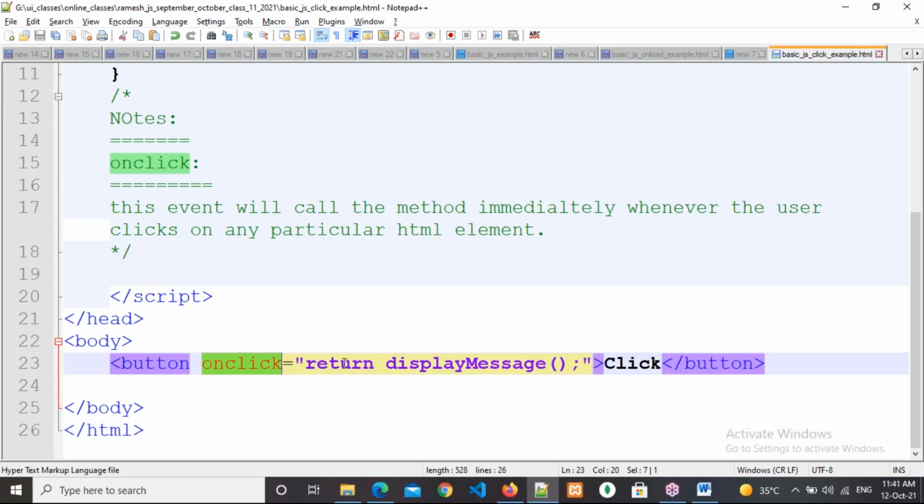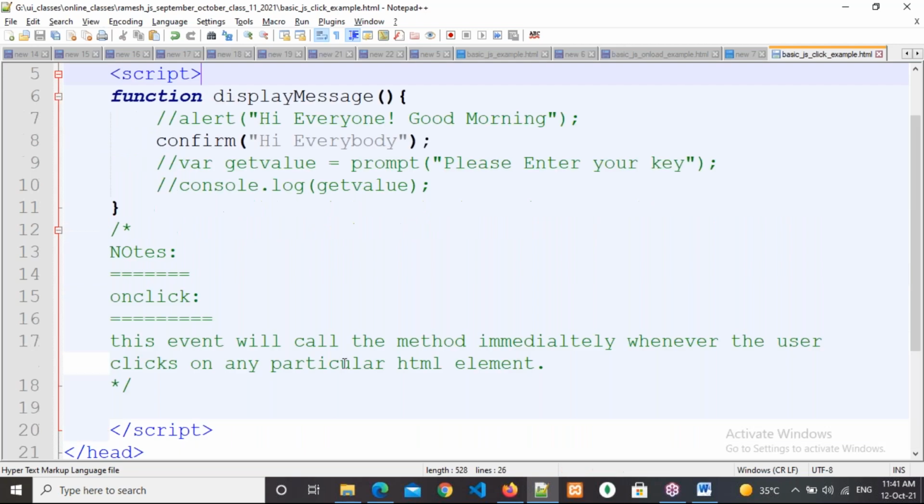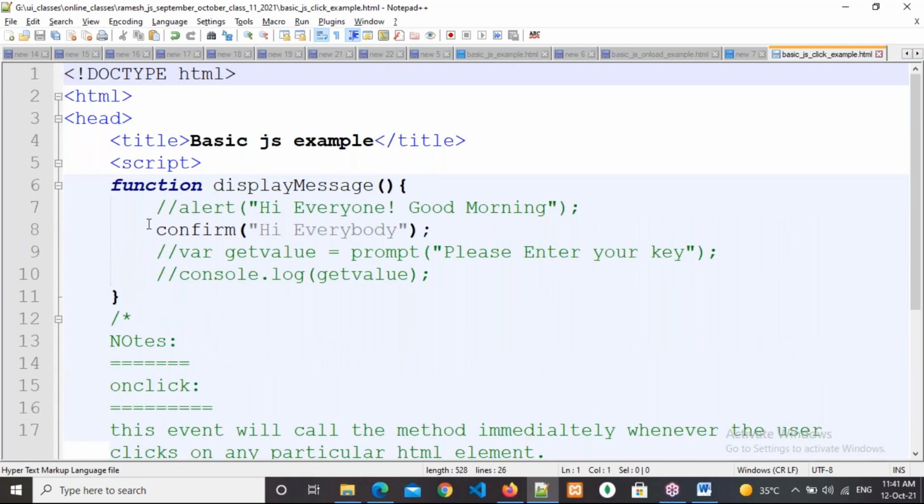So this is about the confirm box. It will come along with two buttons. Sometimes whenever you are working in real time, we need to display some data in a tabular format, along with edit and delete options. Sometimes by mistake somebody will click on the delete button.